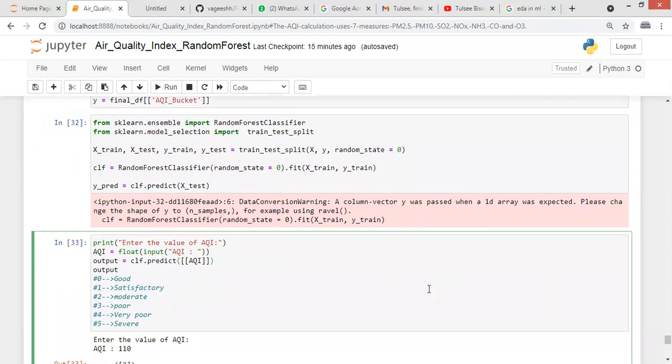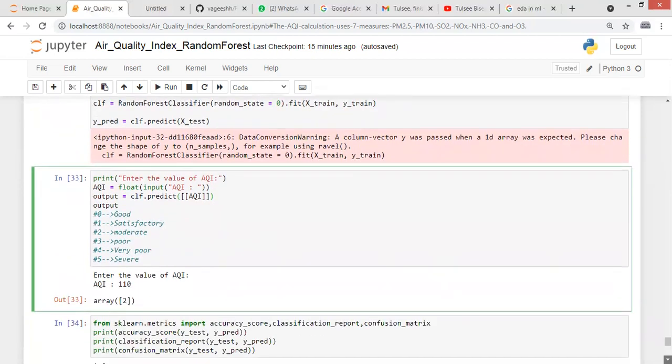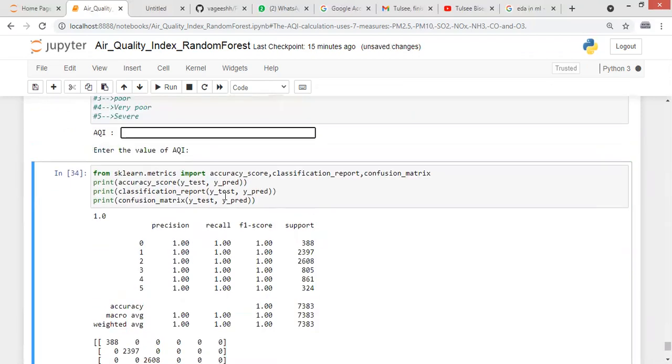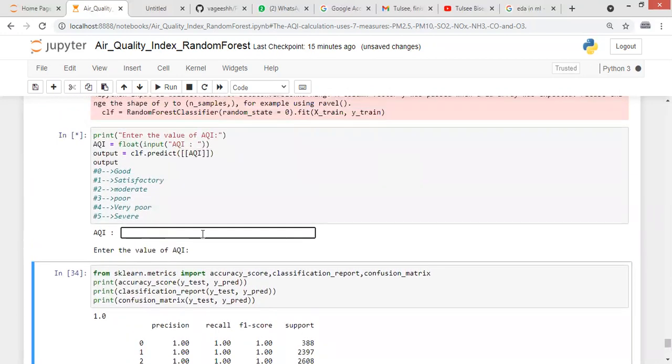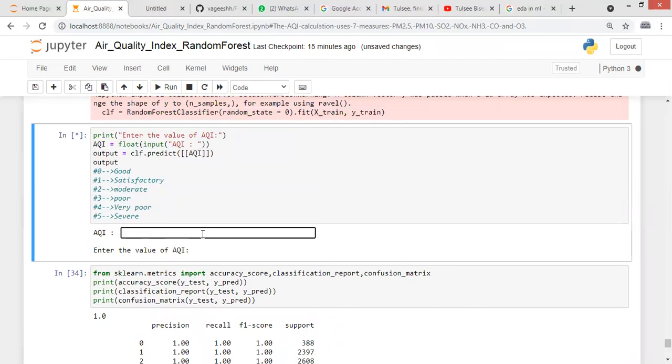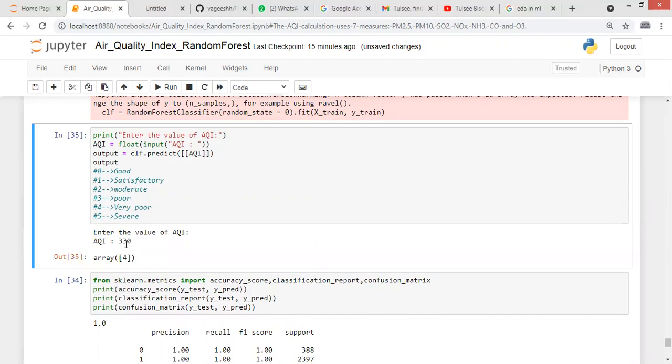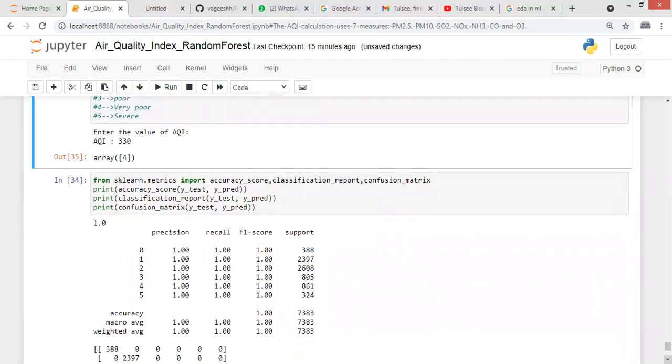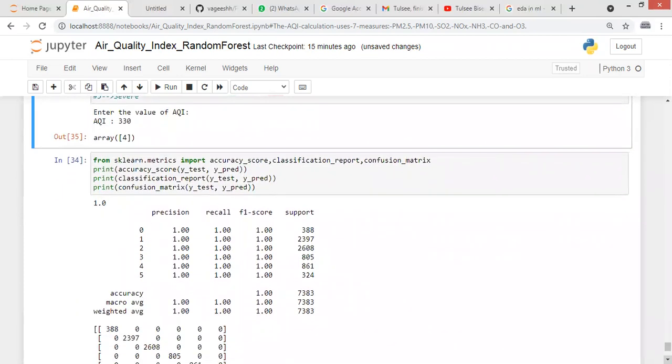Now we will take the value from the user. This requires the AQI value, and based on this value, suppose it is 330, it gives us the quality of the air, that is 4. 4 means very poor quality of air. So in this way, we have predicted the value of AQI bucket.